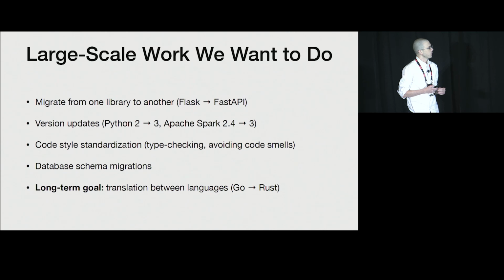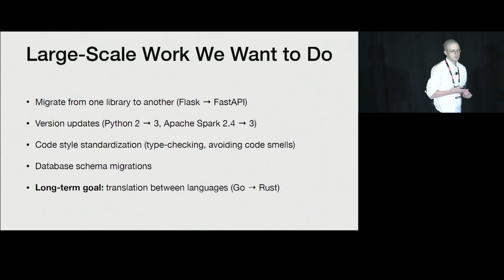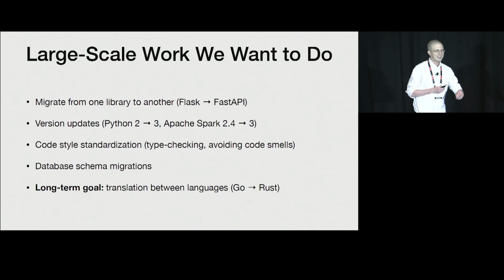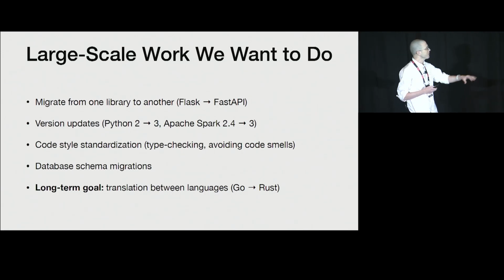A lot of these examples have come from customers that we've been working with, people in the open source community, and of course we've been experimenting with this type of workflow on OpenHands itself. One thing that we were doing recently was making sure that all of our code base written in Python is nice and strongly typed, and so I'm going to be using that as a running example as we go through the remainder of this presentation.